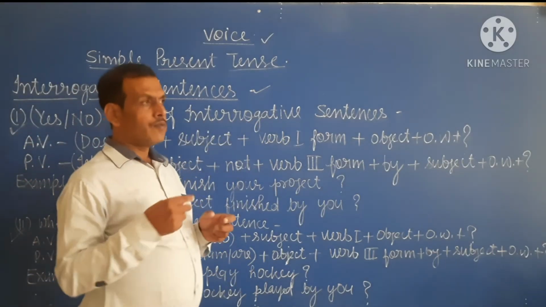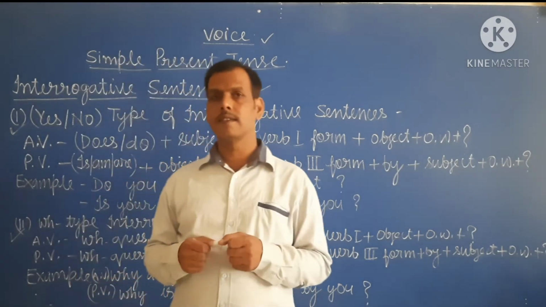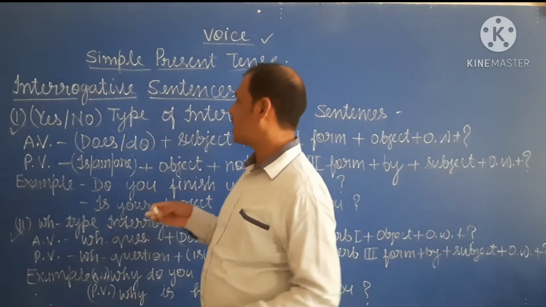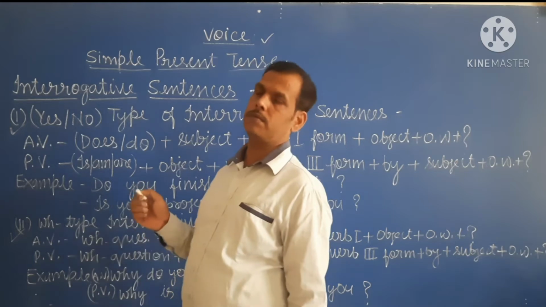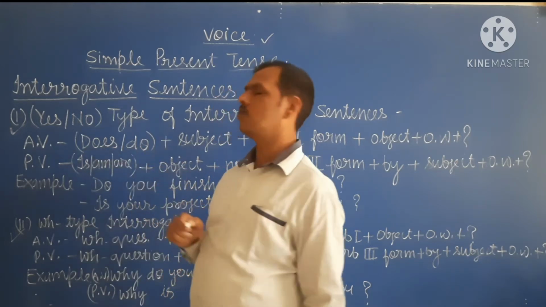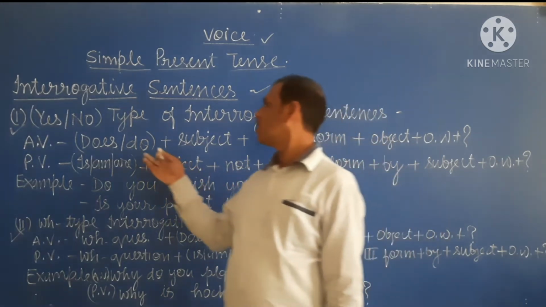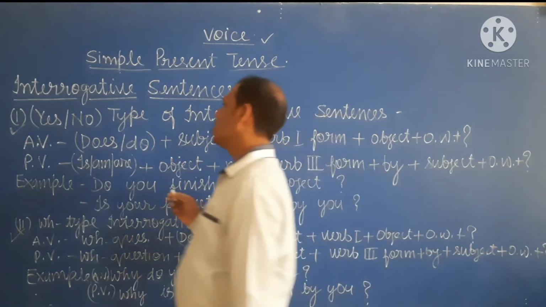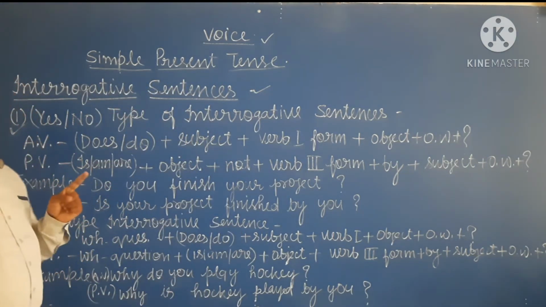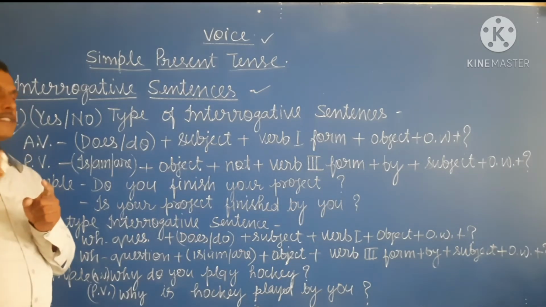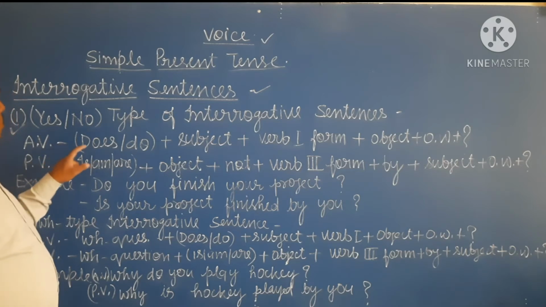When we discuss yes/no type of interrogative sentences, we know that they are formed with the helping verb does or do. I have already discussed this rule when we studied tense.